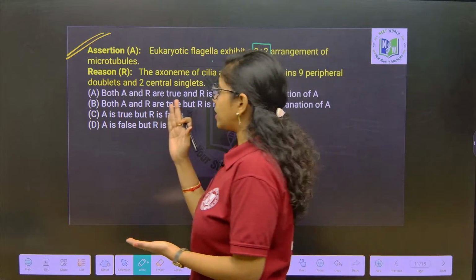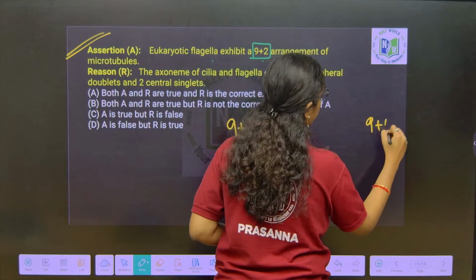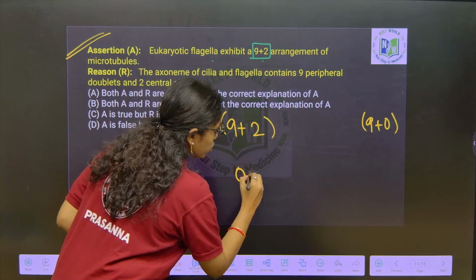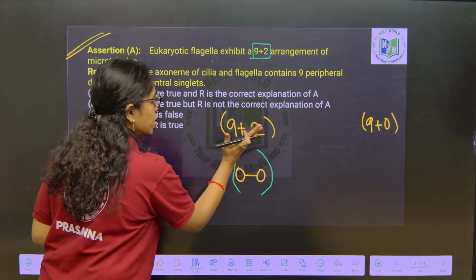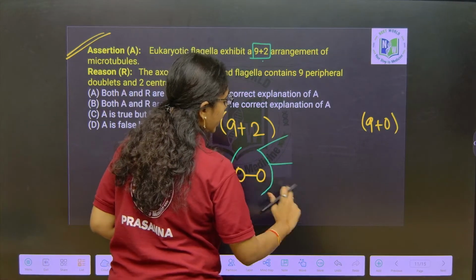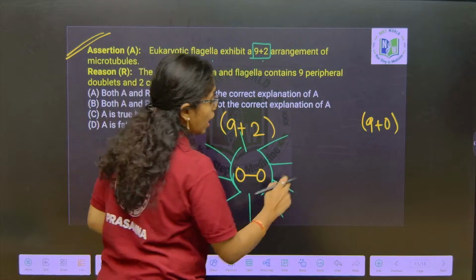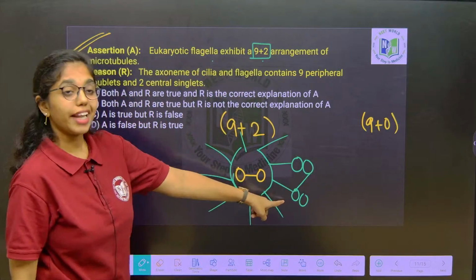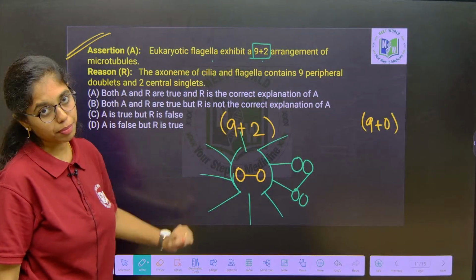Once again, let us recall this microtubular arrangement of 9+2 and 9+0. In the 9+2 arrangement, the central 2 microtubules will be surrounded by a central sheath. From this central sheath, 9 radial spokes will be radiating out, and each radial spoke will have 2 peripheral microtubules. Each radial spoke has how many microtubules? 2 peripheral microtubules. So this is the 9+2 arrangement.